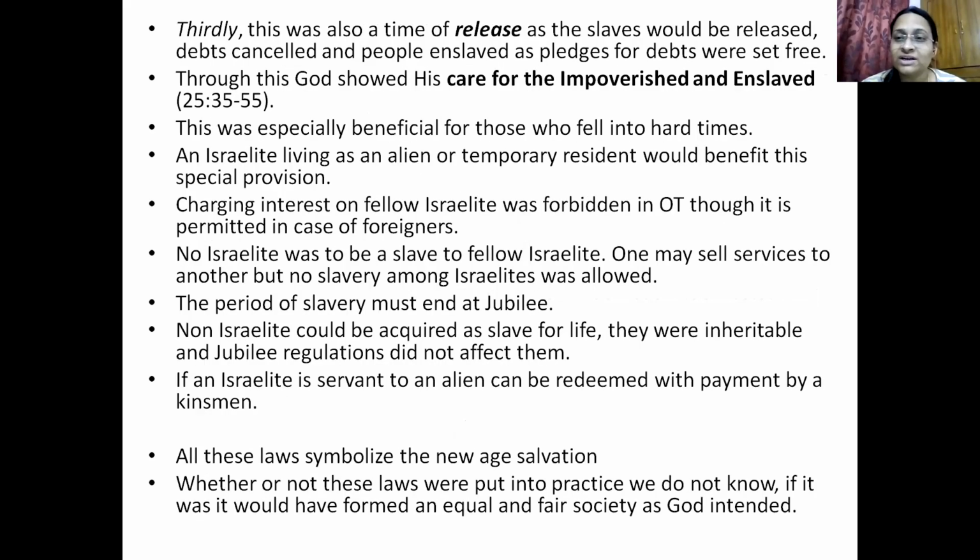Okay, so thirdly, we can see, first we saw rest, second we saw return. Now third we see release. So what is release? The rest was for the land, return was for the property, and now release is for the slaves.